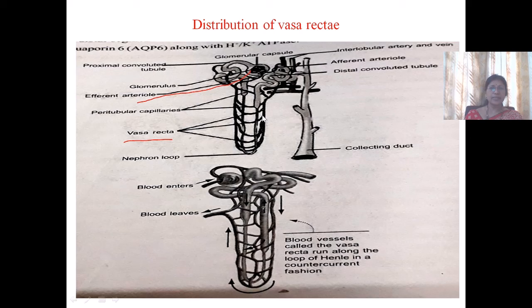So vasa rectae along with the peritubular capillaries are present around the proximal and distal convoluted tubules. This peritubular capillary network along with the vasa rectae unite to form the renal venule. The renal venule joins to form the renal vein, and this renal vein leaves the kidney.